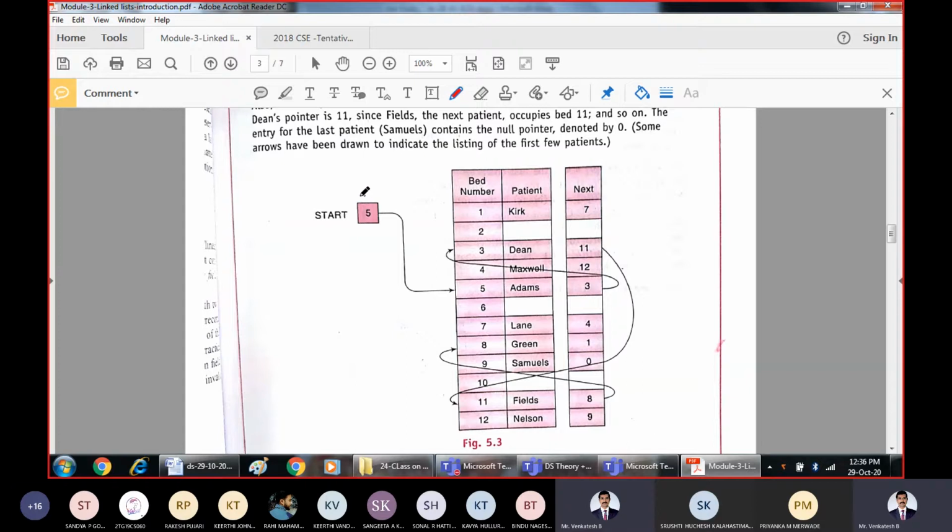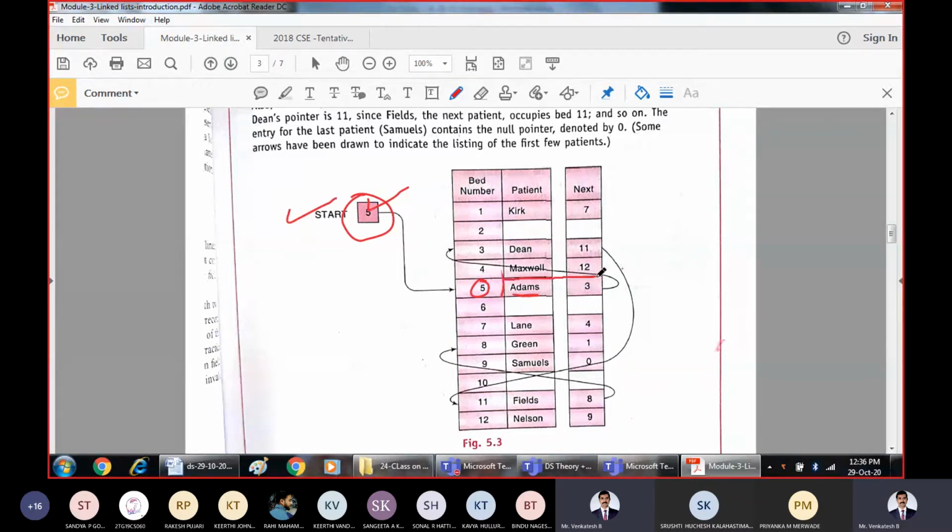Say for example, the starting pointer is pointing to the starting bed. Where is it pointing to? Bed number 5. So this is bed number 5. The starting pointer is pointing to bed number 5 that is occupied by a patient called Adams. And what is the next pointer? Link pointer. See here, this is the node which contains two parts.